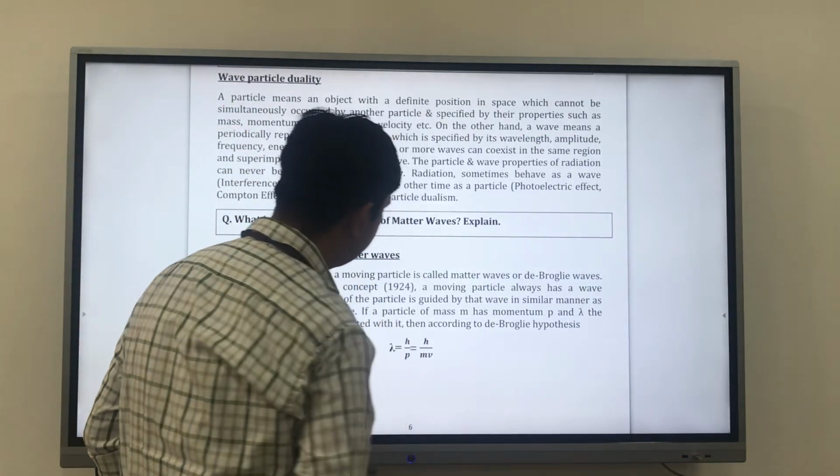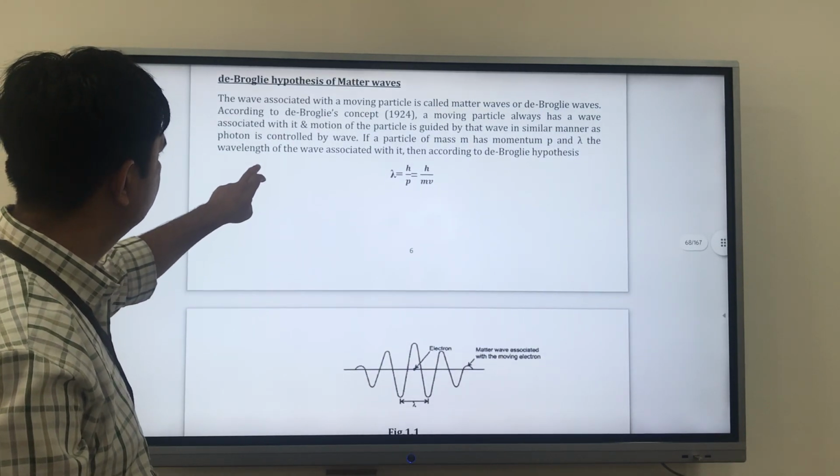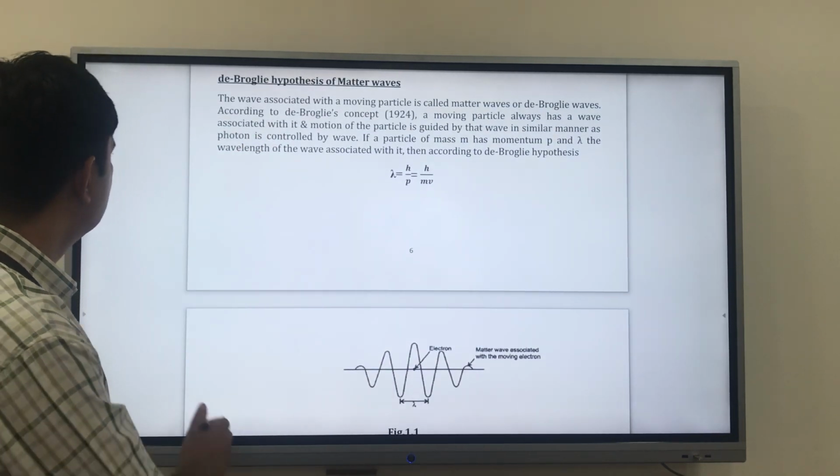And this will be our last topic for today. And then, okay, the de Broglie hypothesis of matter waves.